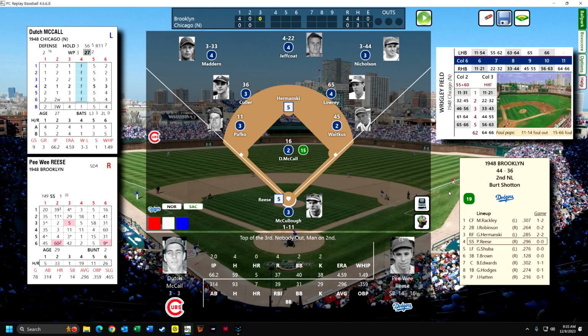And this is really great in the PC Replay Baseball game. I don't know of any other game that really is able to simulate or replicate the highs and lows that a pitcher goes through because of situations within an inning like this.